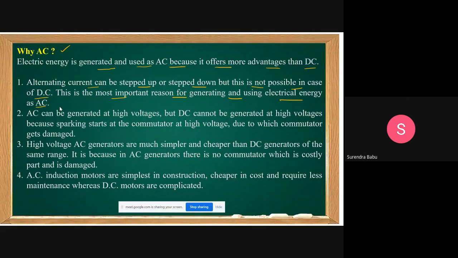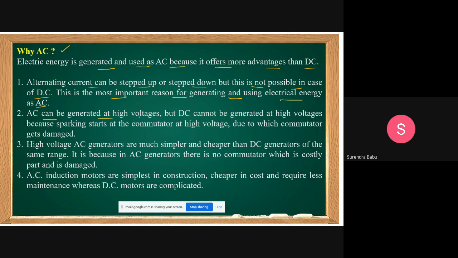Why? In order to reduce the losses. For example, we generate at 11 kV and want to transmit at 220 kV or 400 kV, which means we must step up the voltage. Stepping up the voltage is possible using transformers, which work with AC only. That is one reason why we prefer AC.